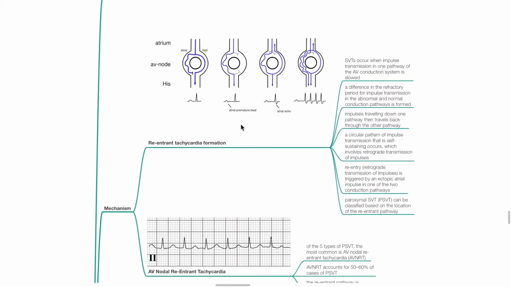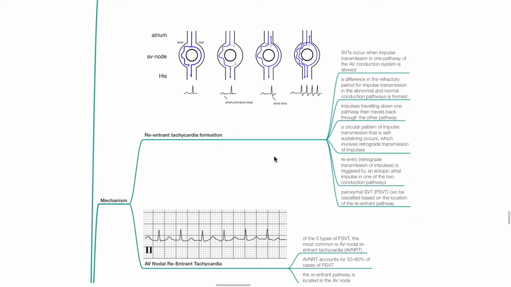Mechanism: reentrant tachycardia formation. SVT occurs when impulse transmission in one pathway of the AV conduction system is slowed. A difference in the refractory period for impulse transmission in the abnormal and normal conduction pathways is formed. Impulses traveling down one pathway then travel back through the other pathway. A circular pattern of impulse transmission that is self-sustaining occurs, which involves retrograde transmission of impulses. Retrograde transmission of impulses is triggered by an ectopic atrial impulse in one of the two conduction pathways.